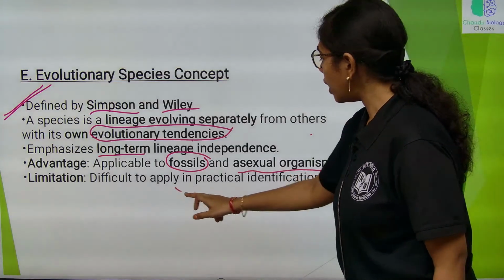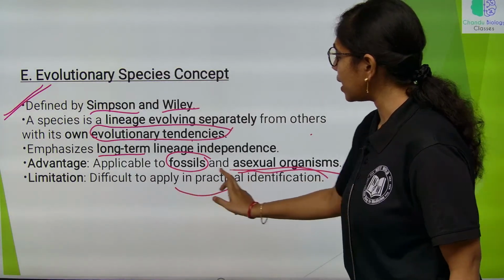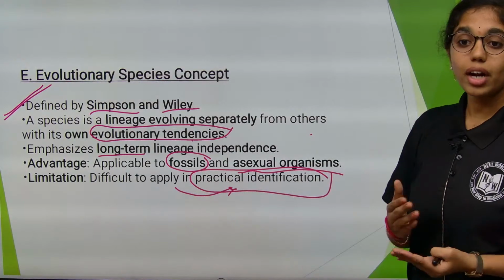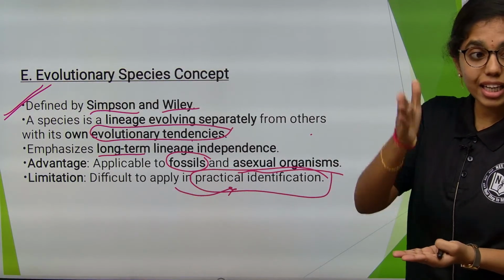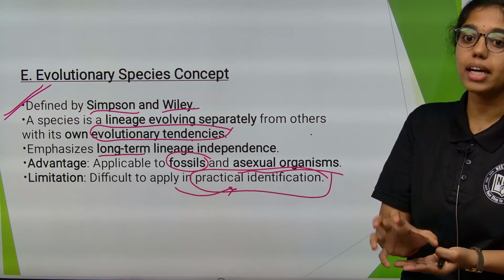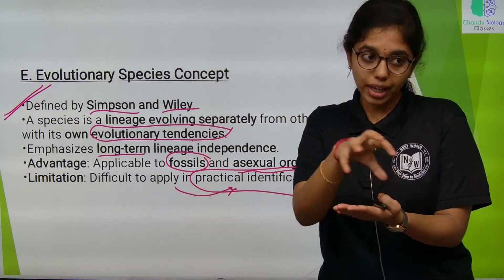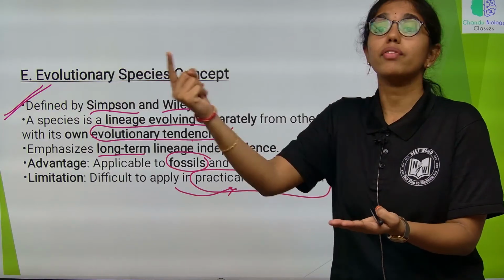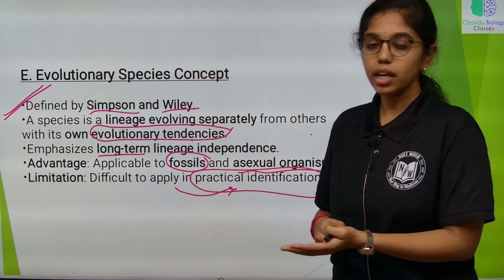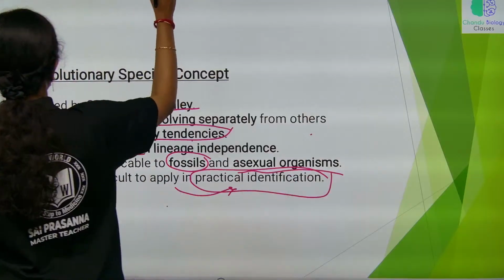The limitation is that it is difficult to apply in practical identification. We cannot apply the evolutionary lineage of each species when we are practically identifying organisms, because the features we are identifying in a particular organism may have different ancestors. So, that is the major limitation. And then